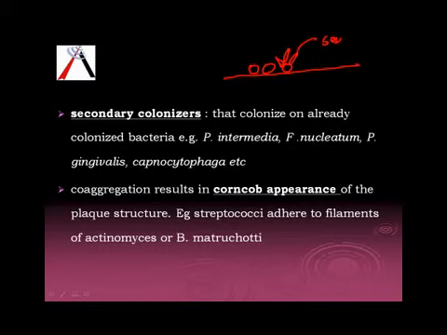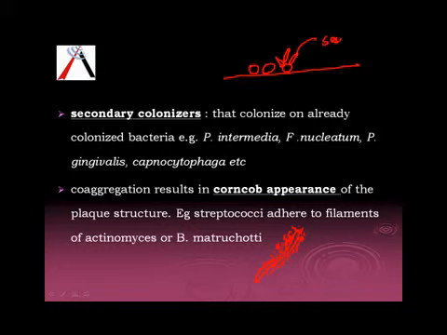Because of the arrangement of these secondary colonizers, we get two types of structures. One is the corn cob appearance. Herein, the streptococci adhere to the filamentous bacteria. So you have the actinomyces, and on top of it we have lots of streptococci adhering. Since the streptococci are round, the structure we get is a concave structure.